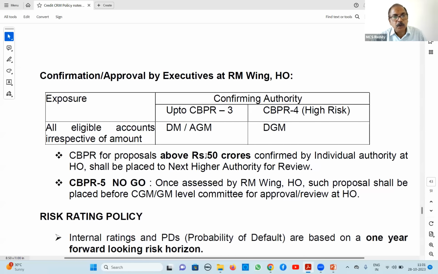And another one: for 50 crores and above, a CBPR confirmed by an individual authority at HO shall be placed before the next higher authority for review, because 50 crores and above is subject to review by the next higher authority. And for no-go, if CBPR 5 comes, once assessed by the RM wing, such a proposal shall be placed before the CGM or GM level committee for approval or review at HO. So they have to confirm this is a no-go account, because no-go normally means rejection only.